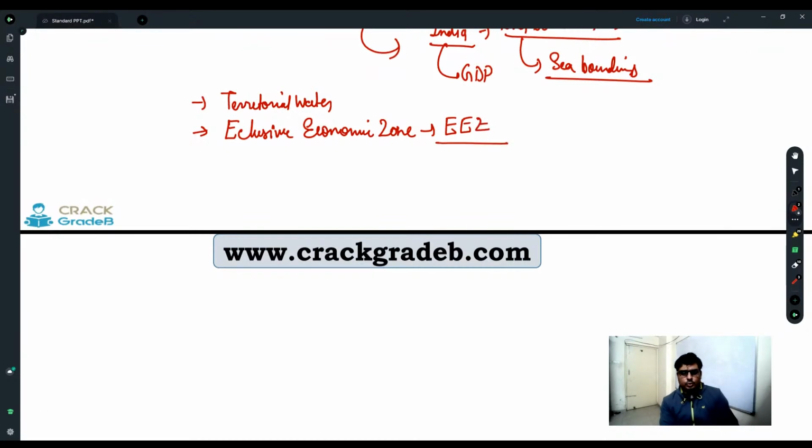Exclusive economic zone. Can anybody tell me to what length the exclusive economic zone can be extended? To what extent can we claim it as an exclusive economic zone? Can anybody tell me?